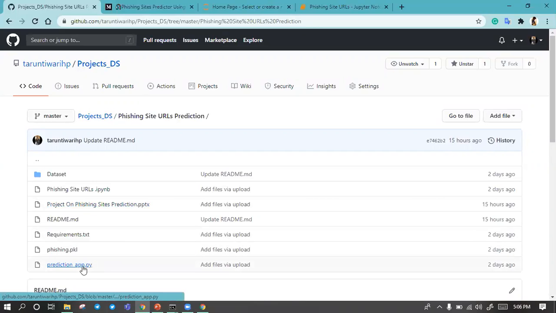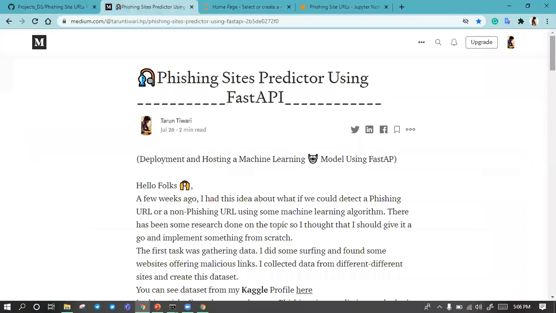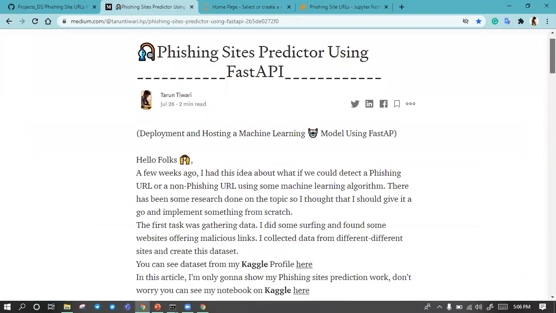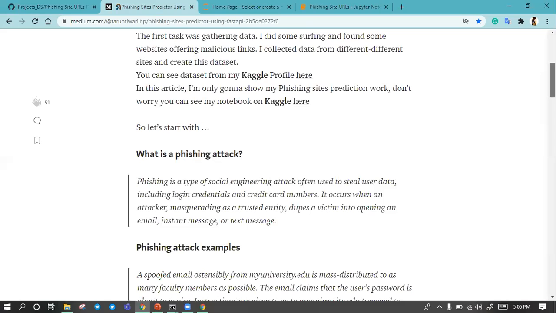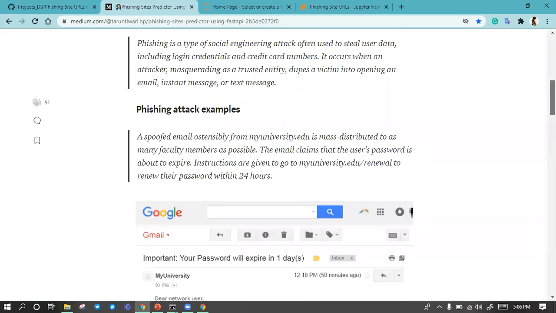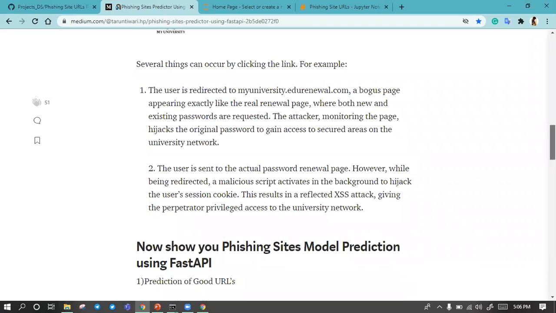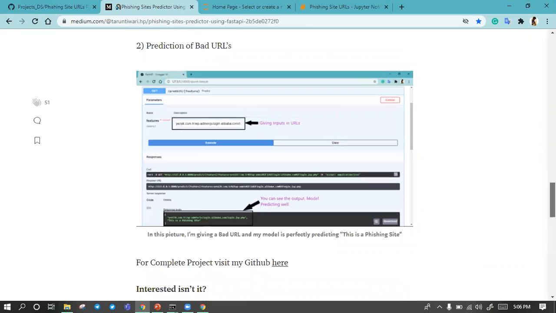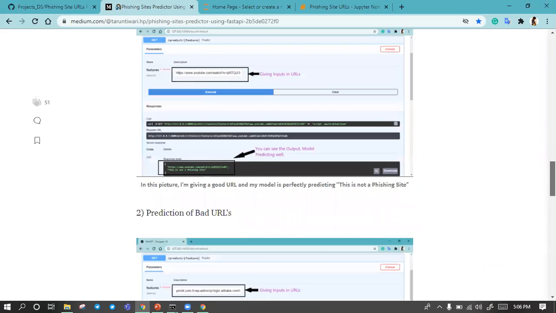Oh, I also remember that I have to explain this also. And this is my article on phishing sites prediction using FastAPI. Here I'm just giving information on phishing attacks and how my model is working. We can see here.